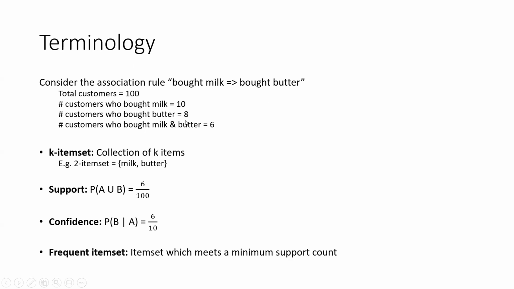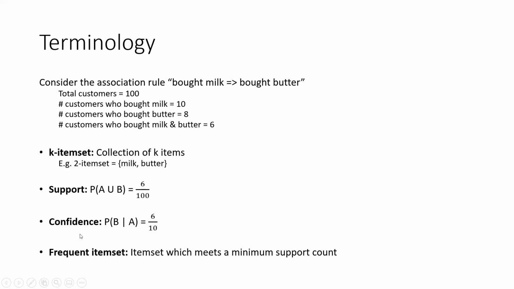That is nothing but 6. That number 6 divided by the total number of customers, 6 by 100. So that is what you call support. 6 by 100 is 6%. So the support for this particular association rule in the data is 6%, which is to say that in 6 instances out of 100, this particular association rule has been proven true. That is what this means.